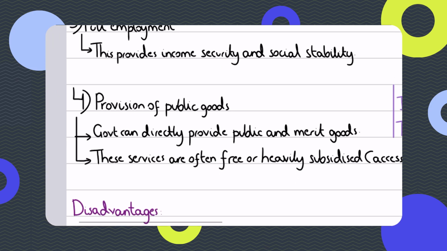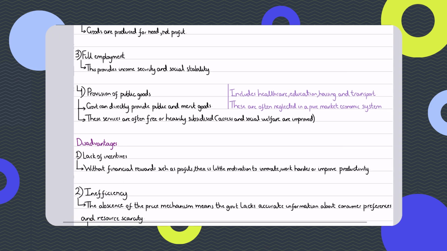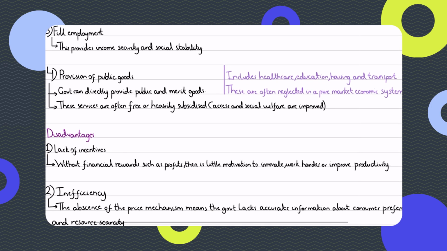Also, in a market economic system, we said that the markets do not provide public goods. But in a planned economic system, you'll see the markets providing public goods because the markets are owned and controlled and run and managed by the public sector. So the government is directly going to provide public goods, also merit goods as well. Although merit goods were being provided by the private sector in a market-based economy as well, we said that merit goods are underprovided. They are underconsumed and they are underprovided as well. Obviously, if something is underconsumed and there is less demand for it, why would firms provide it? So they are underprovided because they are underconsumed.